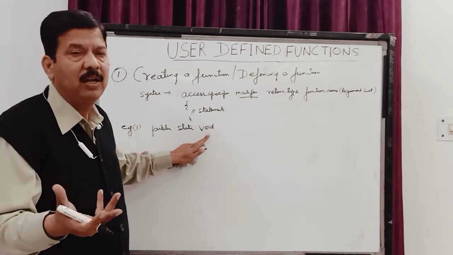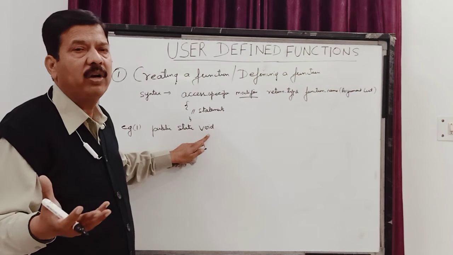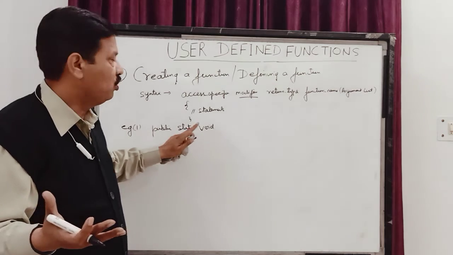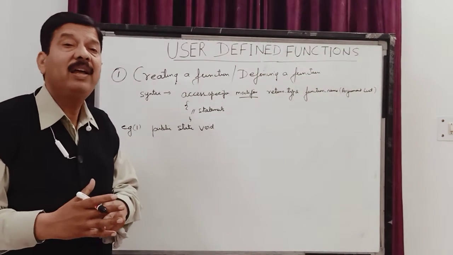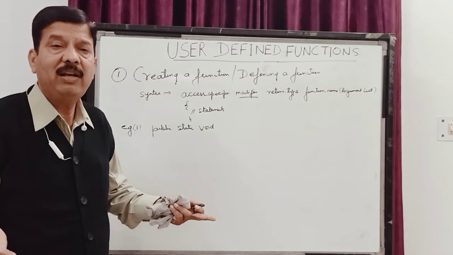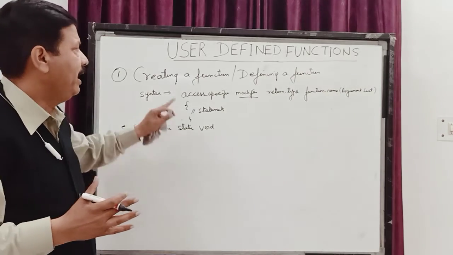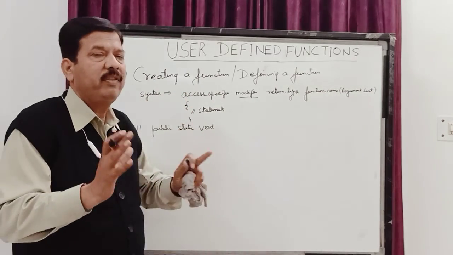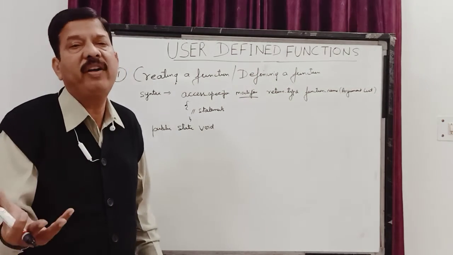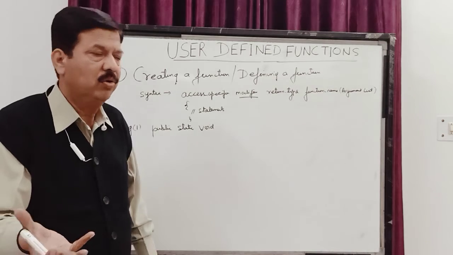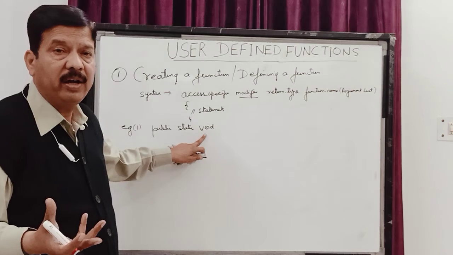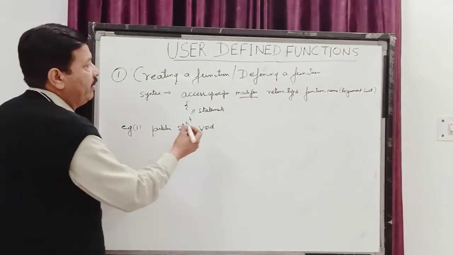Void means null. So many times a question has been asked: what is the role of the keyword void while defining a function? We say that void is used as a return type for those functions which do not return any value. Children, I have discussed before that functions are of two types: a returnable function which returns a value, and a non-returnable function which does not return any value. So if I have declared my function as void, then this function is not going to return any value.